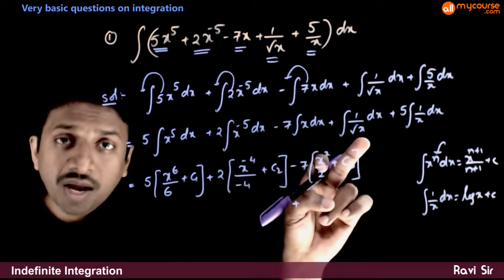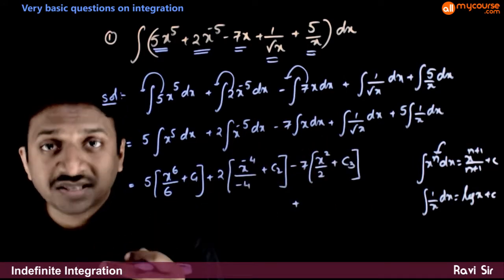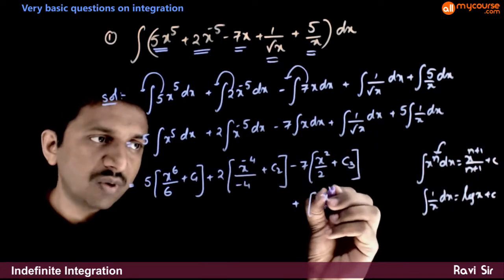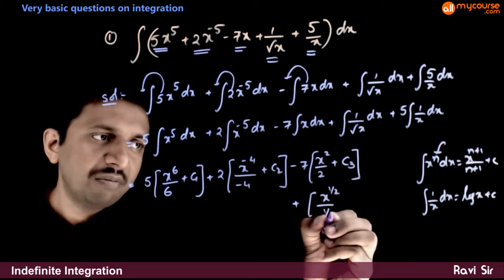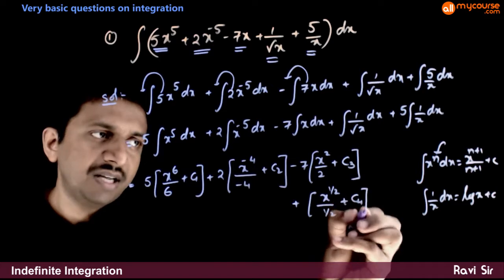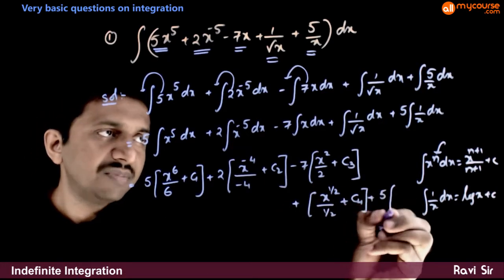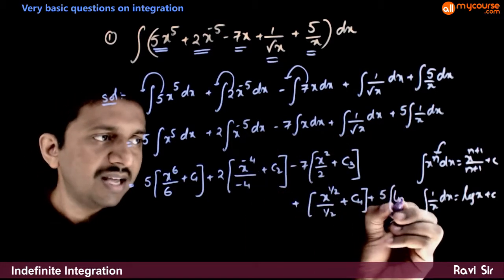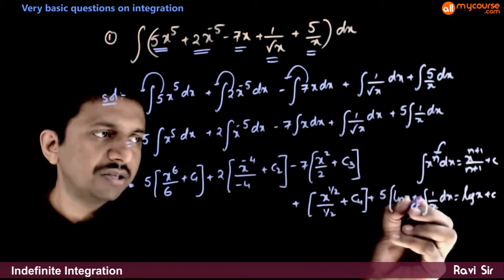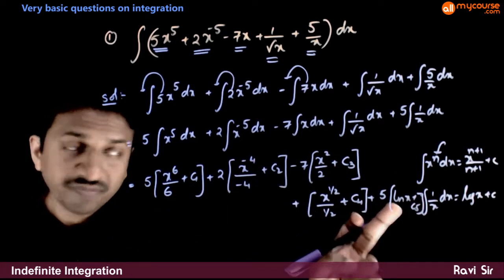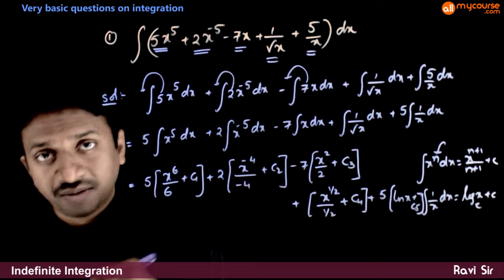Plus 1 by root x is nothing but x power minus half. So the integration is x power minus half plus 1, which is x power half by half, plus some integration constant c4, plus 5 times integration of 1 by x is ln x plus some integration constant c5. ln x means log x to the base e. The formula is also log x to the base e.